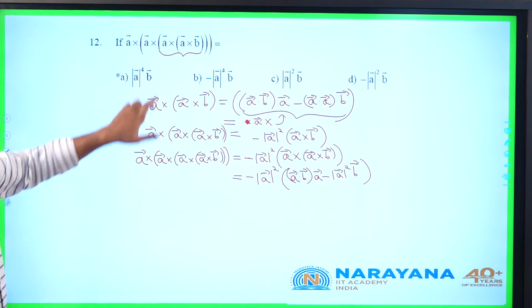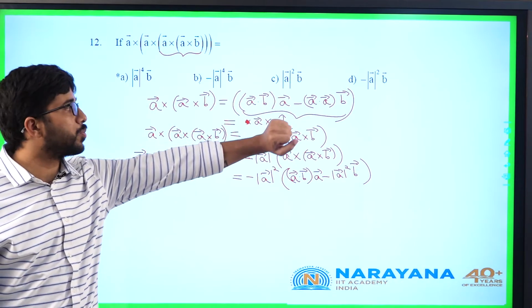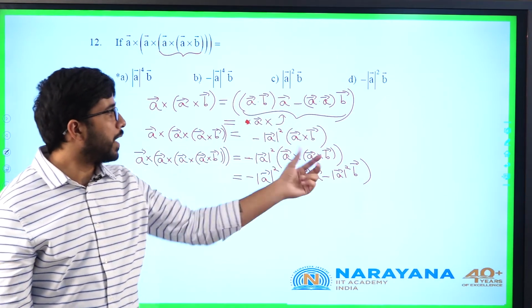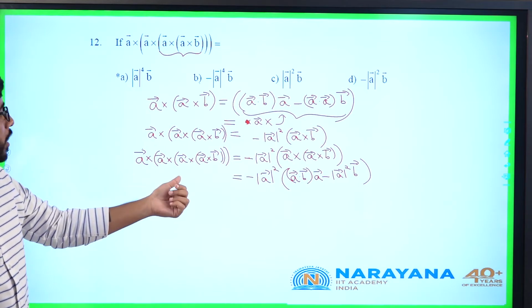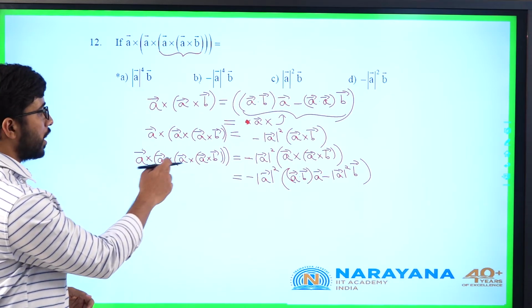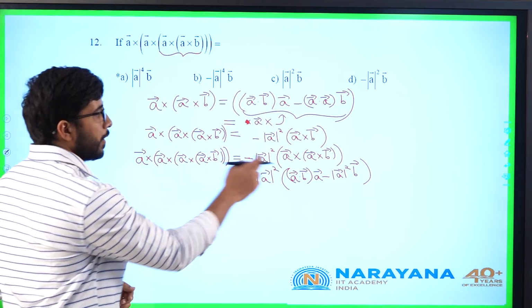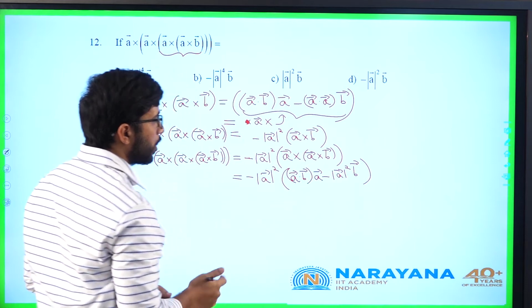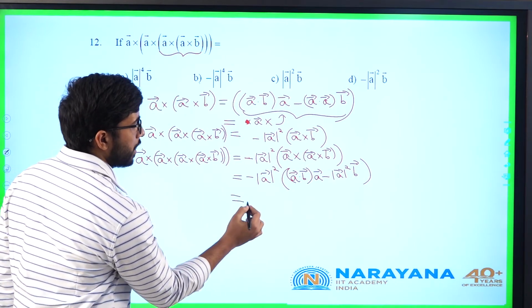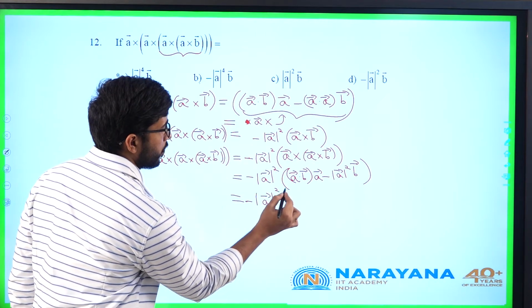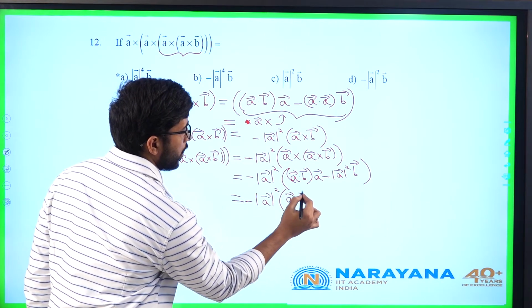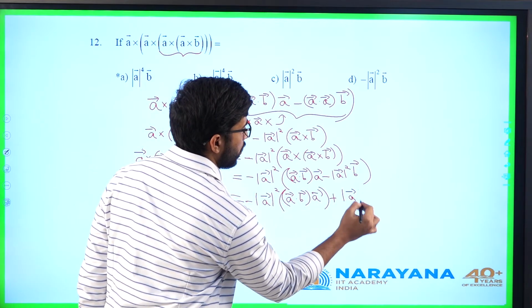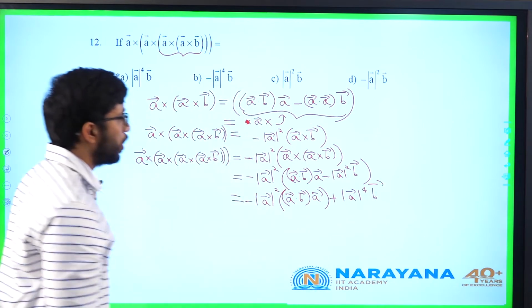This is A cross B is A dot B into A minus mod A square into B bar. Again a cross product with A, this will be 0, I will get A cross B. Again if I do cross product with B, A cross B, this value A dot B into A bar minus mod A square into B bar. So finally I am getting minus mod A square into A dot B into A bar plus mod A power 4 into B bar.